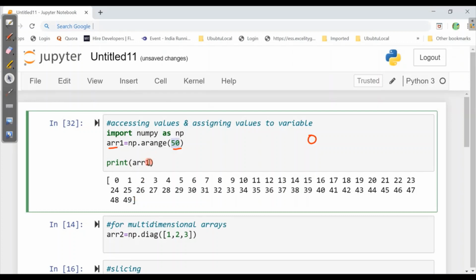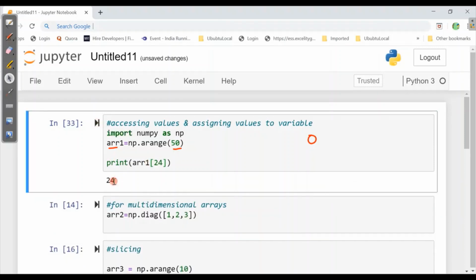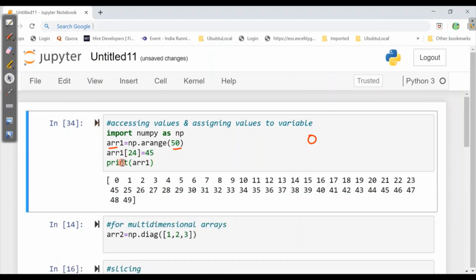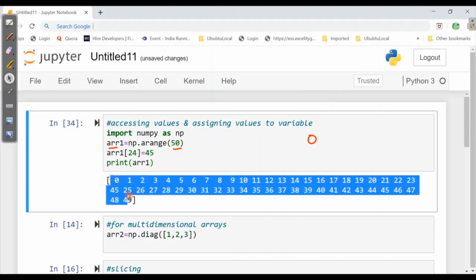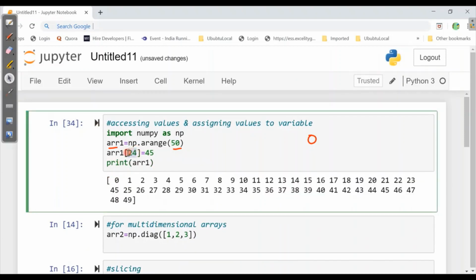Like if I write here arr1[24], it will return the value 24. Now what if I write here arr1[24] = 45, and when I print arr1, it will return all the values from 0 to 49, but at index 24, it will have 45. So this is assigning of values.